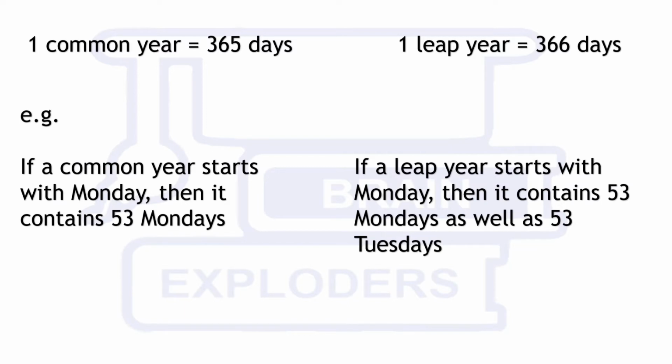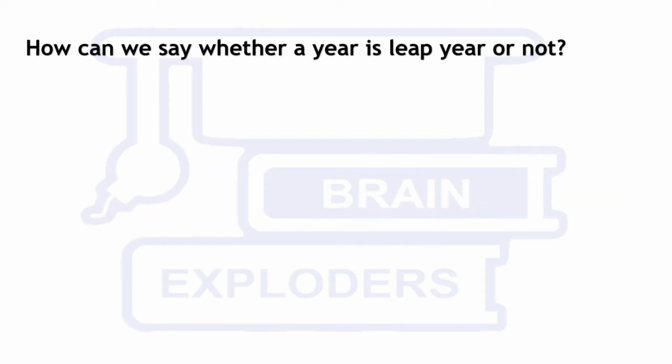For example, if a common year starts with Monday, then it contains 53 Mondays, but if a leap year starts with Monday, then it contains 53 Mondays as well as 53 Tuesdays. The question arises, how can we say whether a year is a leap year or not?